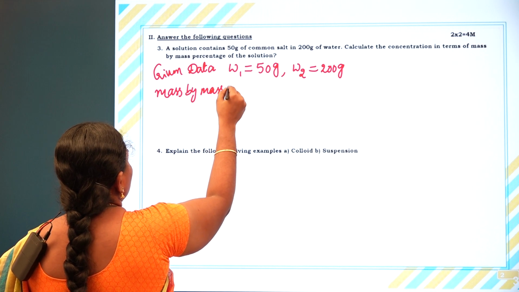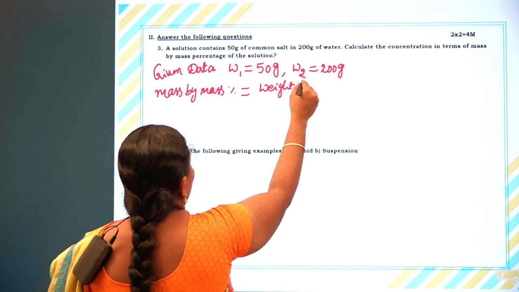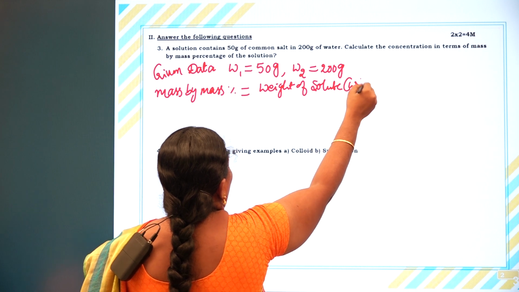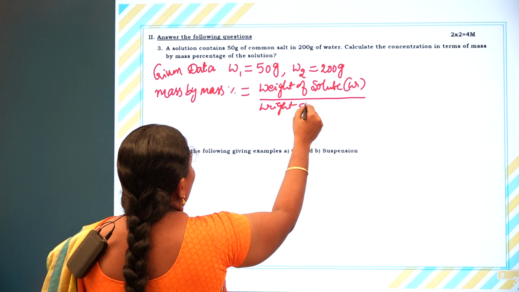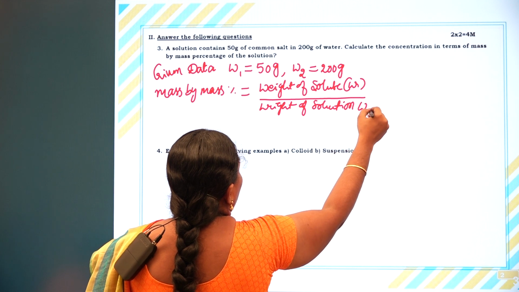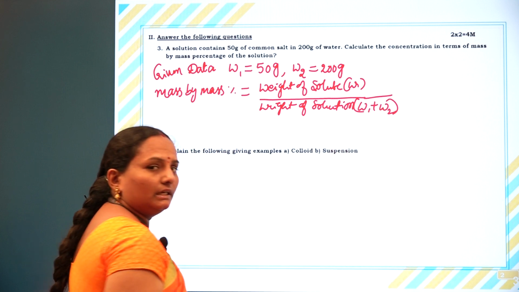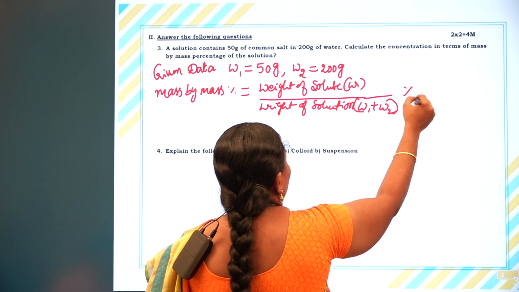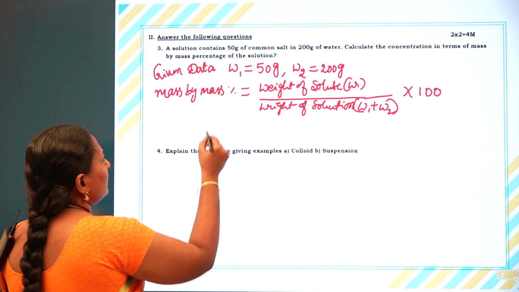Mass of solute, that is W1, divided by mass of solution, that is W1 plus W2, solute plus solvent collectively, which gives the information about the solution, multiplied by 100.